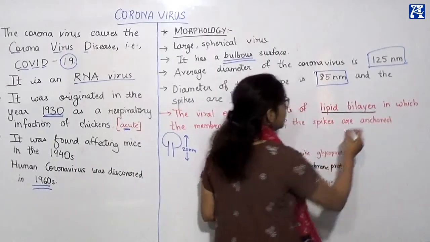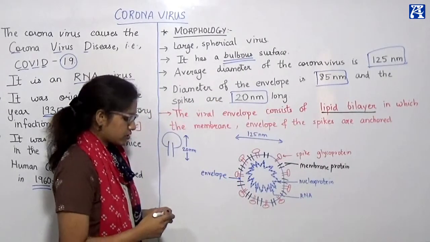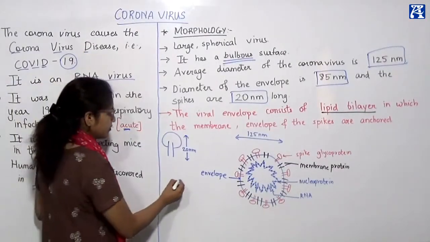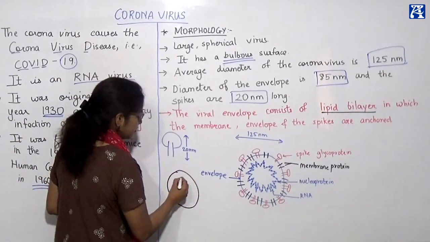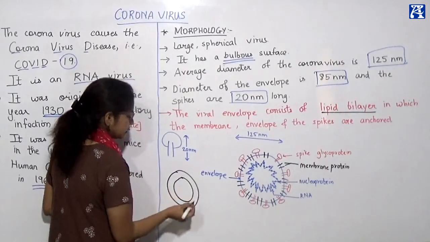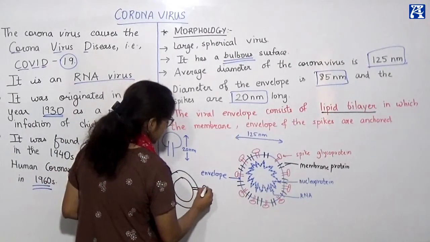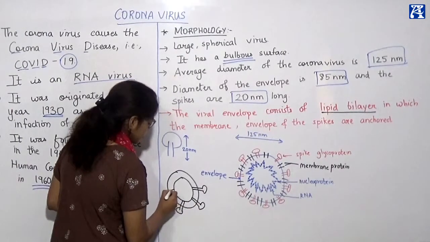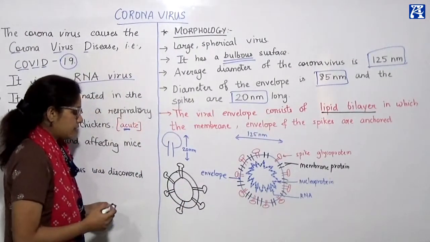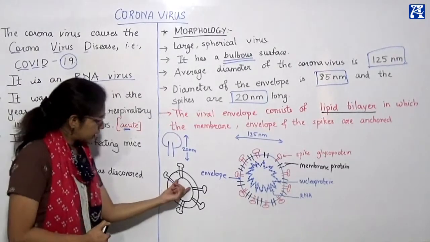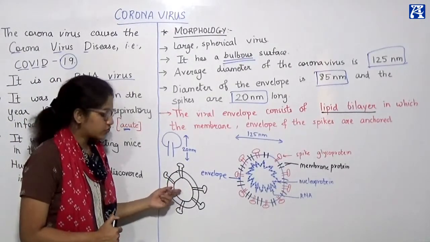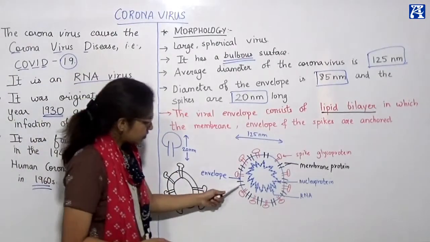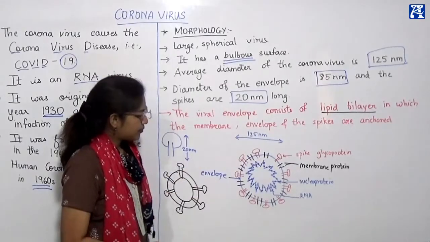Suppose this is the virus proper, there is a layer inside to which the spikes are attached. Not just that, but the membrane, the inner surface of the virus, is also attached, and this envelope is also attached. If you can see over here, it is attached by these membrane proteins.